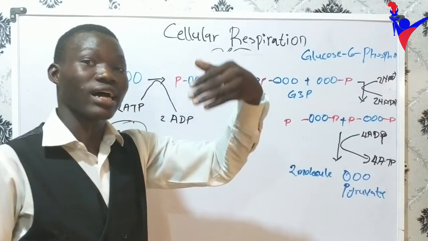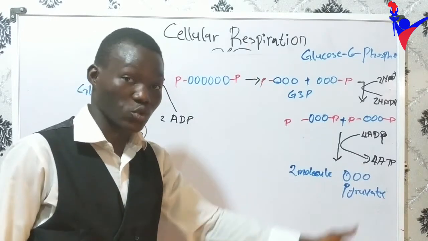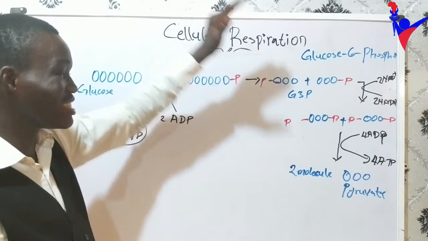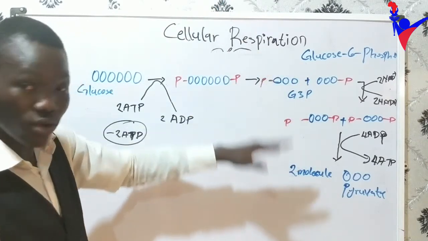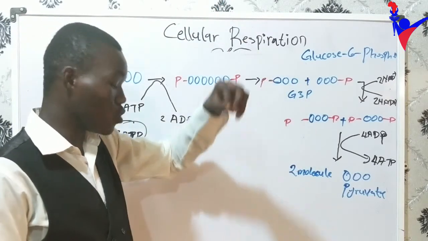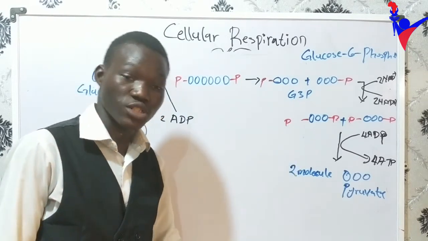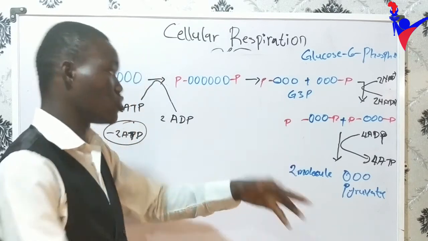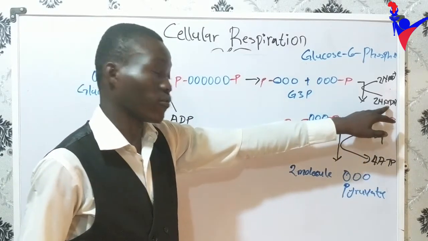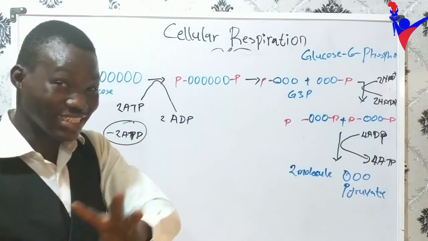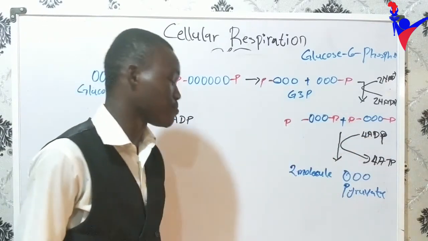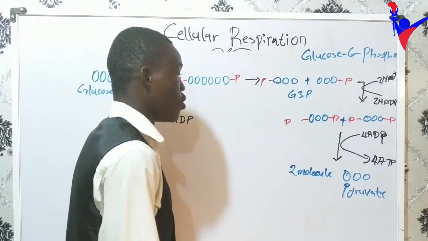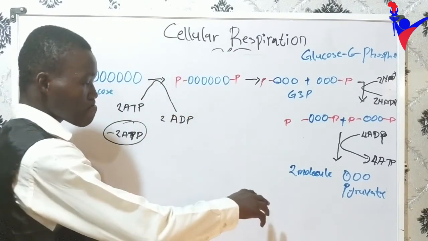Then it's going to go into another reaction, another pathway called the electron transport chain. All the NADH we are going to produce, both in our glycolysis and in our Krebs cycle, is going to go into the electron transport chain, whereby we extract the ATP from it. And just for the future, 1 mole of NADH produces 3 ATP. We also have another electron carrier, FADH, but we'll be looking at that in the Krebs cycle.